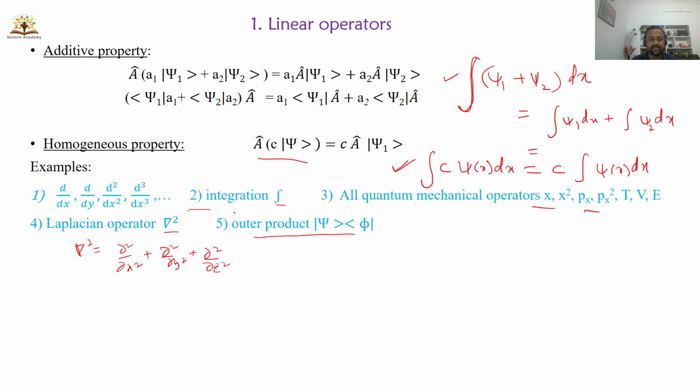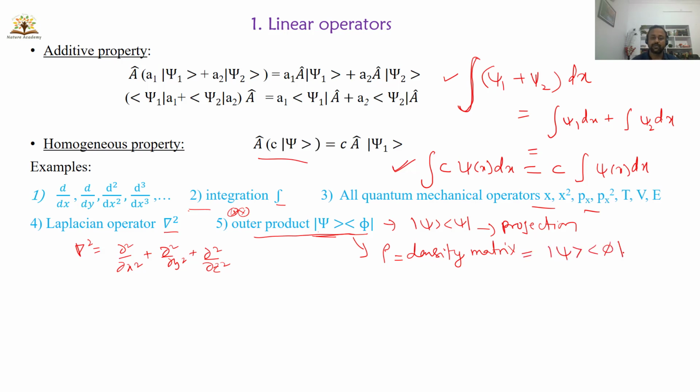Outer product, the fifth one, is important, students. When you write a bra vector with a ket vector like this, it is known as an outer product. Sometimes if you write psi like this, it will be your projection operator. So the projection operator is also a linear operator. The density matrix is used to study the time evolution of the atomic system, and I can write the density matrix like this. So all these five are examples of linear operators.